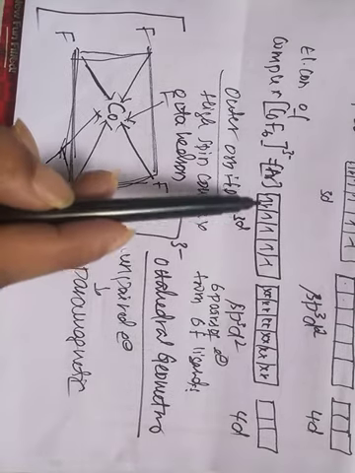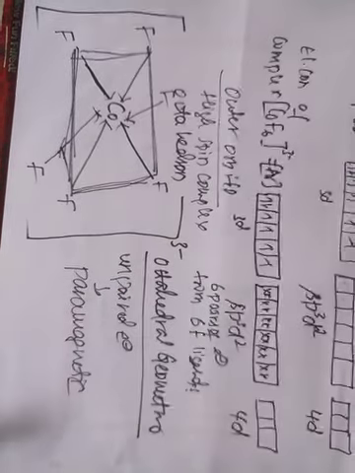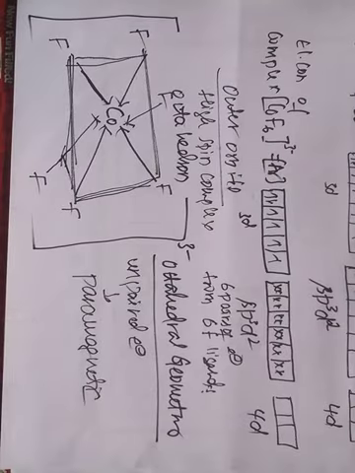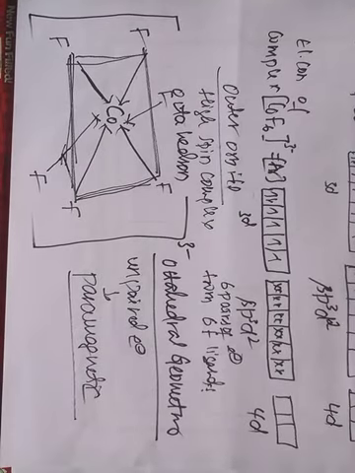So due to the presence of unpaired electrons, the hexafluorocobalt(III) ion complex is paramagnetic. So this is about the geometry and the magnetic property of the hexafluorocobalt(III) ion.